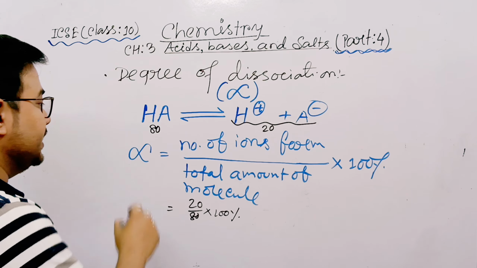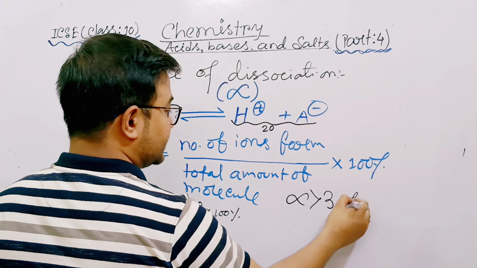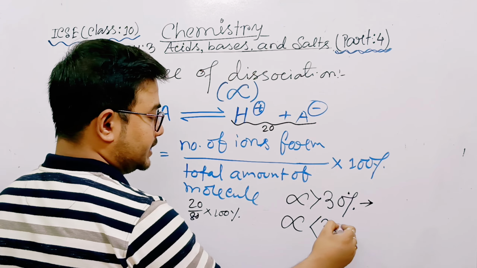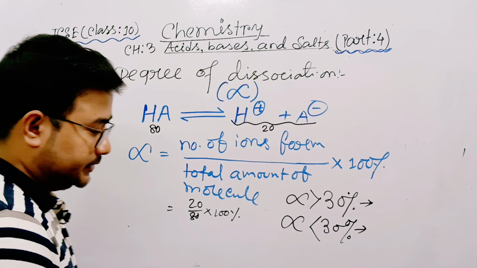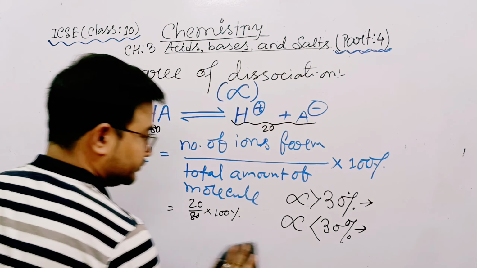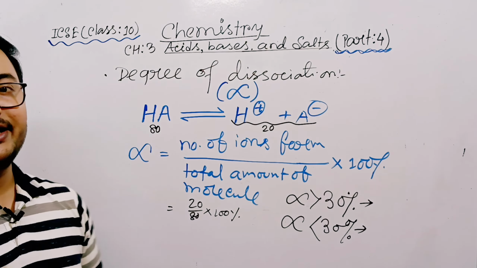Now keep in your mind, if the degree of dissociation is more than 30%, then it is called a strong acid. If the degree of dissociation is less than 30%, then it is called a weak acid. Okay, do you understand? This is the full concept regarding the strength of an acid.